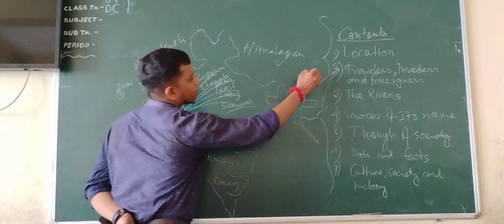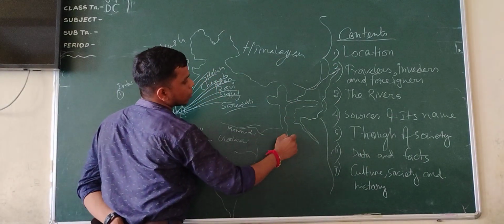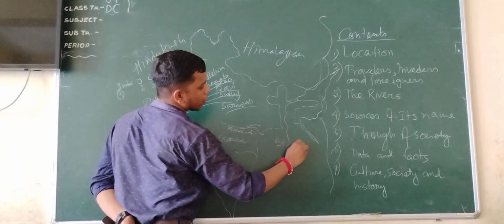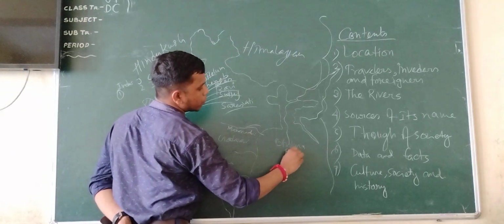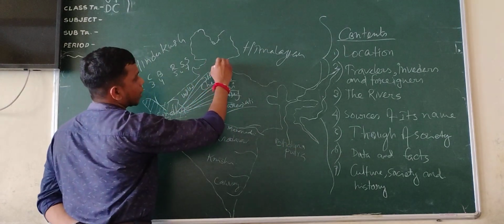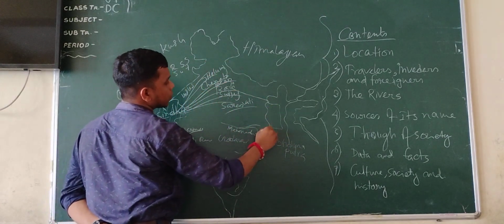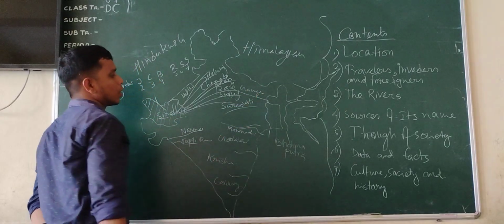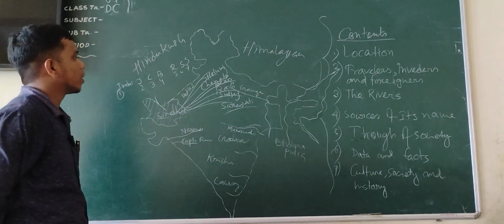And in this way, there are the Brahmaputra and the Ganga. So all these are names of rivers.